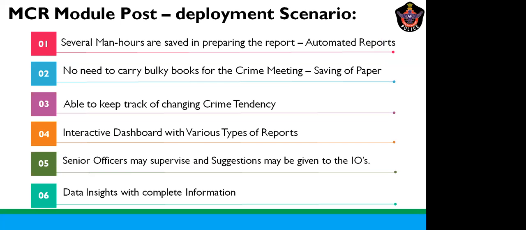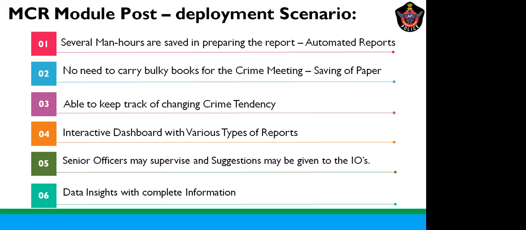So what happens once this MCR module is deployed? When it is run on the CCTNS database, usually, as we have seen, at the station level, circle level, subdivision and district level, and even the SCRB at the state level, they have to put in several man hours to prepare the report. So it will be automatically generated. This report is generated automatically, saving several man hours and even days.